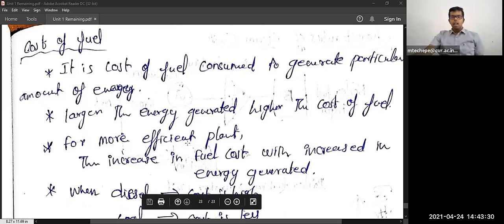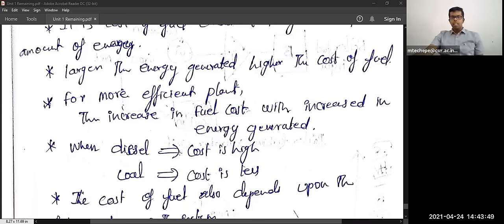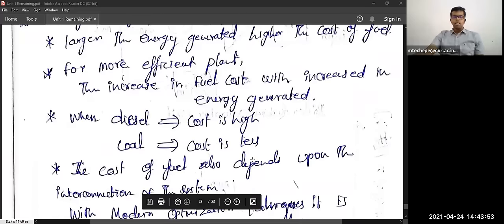So the larger the energy generator, the higher the fuel cost. If you increase the megawatt rating of the generator, then you need to spend more on fuel. For a more efficient plant, the fuel cost increases with the increase in the energy generated. When diesel cost is high, coal is somewhat less than diesel. But here the efficiency of the diesel will be increasing.